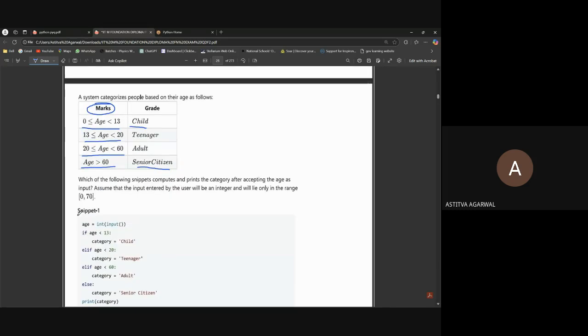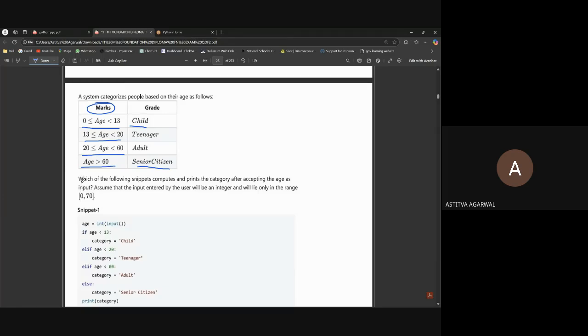Okay, so now we have to read the question. See, in Python, we have to take care of syntax. If there is any syntax error or something, it might be that some MCQs have none of the above, so then it can be correct. So you have to read the question very carefully and read the code snippet given. Then only you will decide the answer. What will the answer be? Okay.